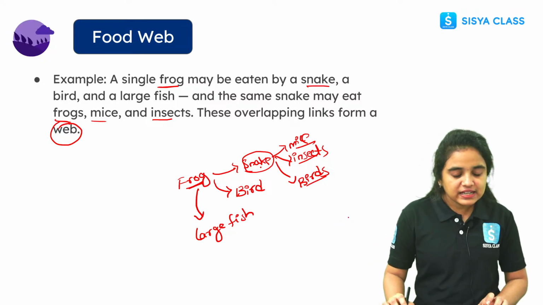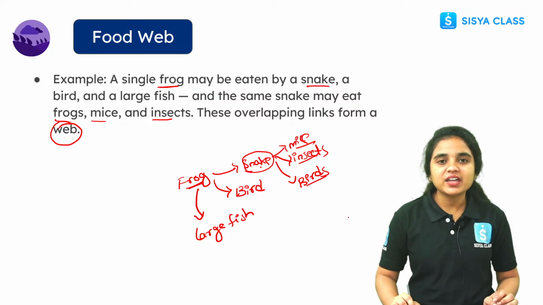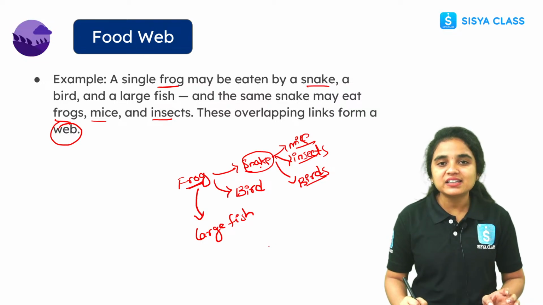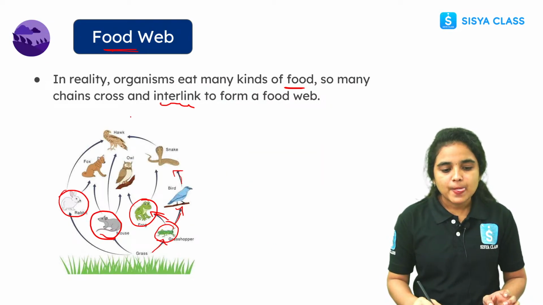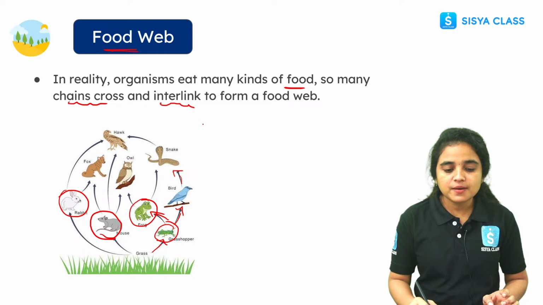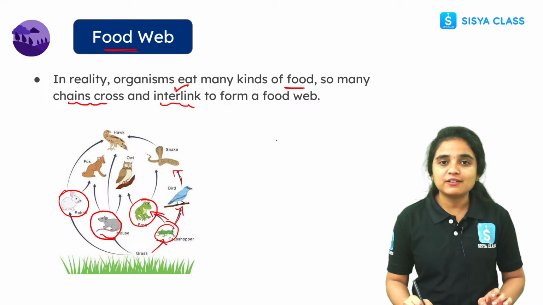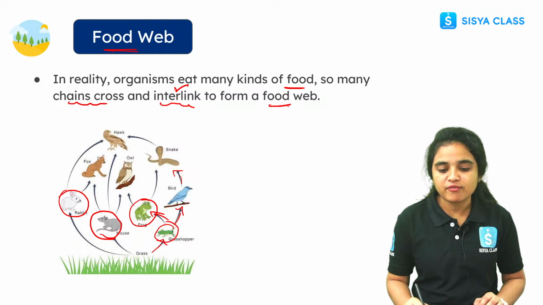Right students, is it clear for everyone, or does anyone have any doubt regarding the food web? Simply you can remember it as the interlink, right? Here many chains will cross, and the interlink among every living organism, we call it a food web.